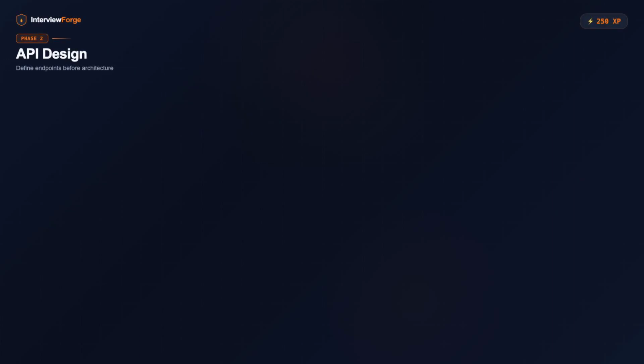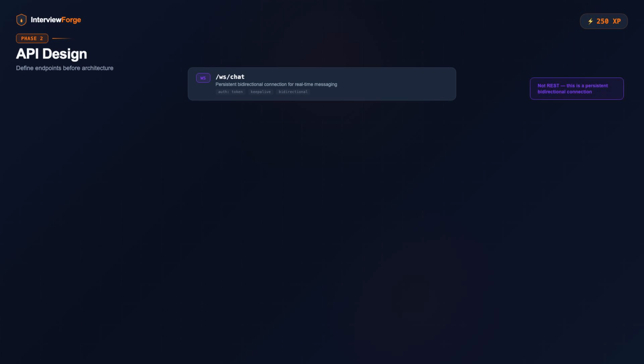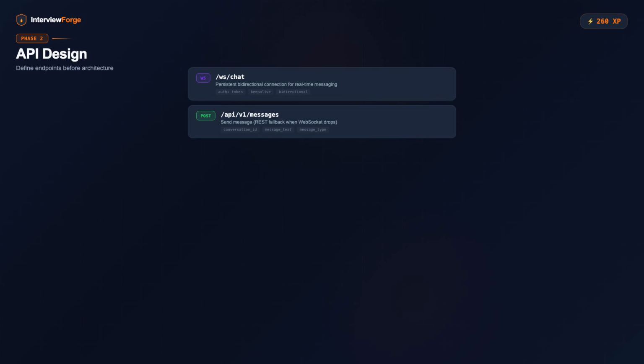Define your APIs before architecture. You know the drill. First, a WebSocket connection endpoint. This isn't REST, but it's a persistent bidirectional connection. The client connects to /chat, authenticates with a token, and keeps the connection alive. This is how messages flow in real time. Second, POST /api/v1/messages for sending a message. The body includes conversation ID, message text, and message type. But here's the thing. In practice, messages go through the WebSocket, not REST. The REST endpoint is a fallback for when the WebSocket drops.